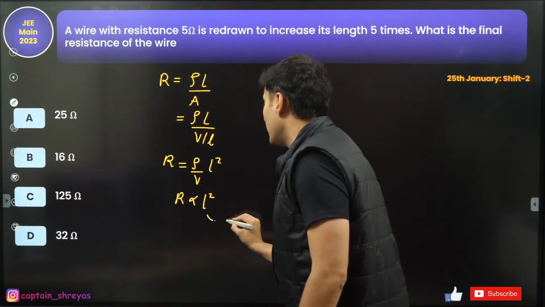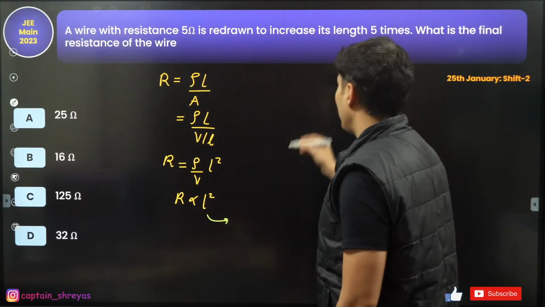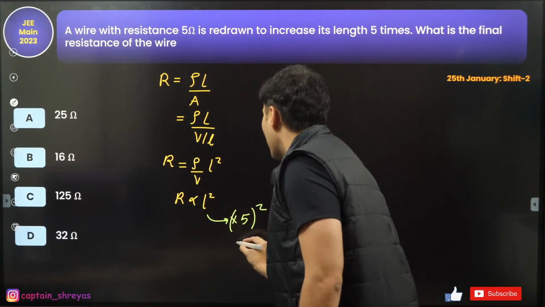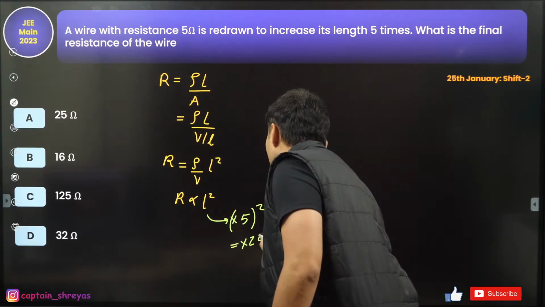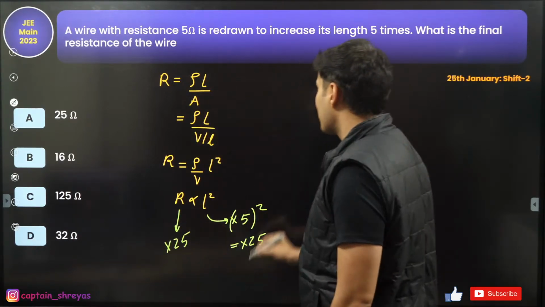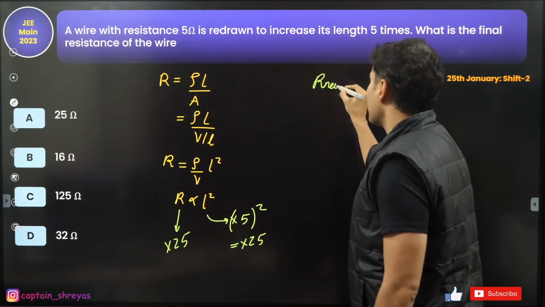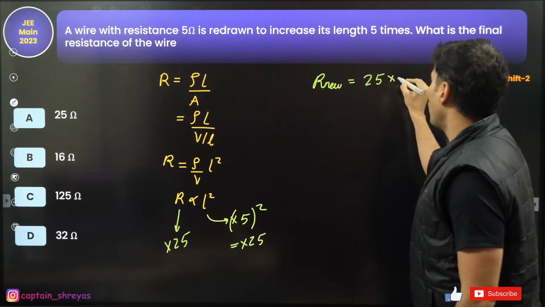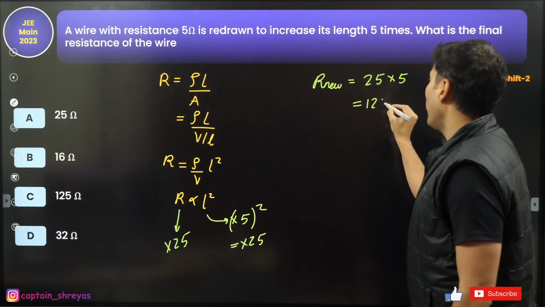Now what has happened to the length? If you notice, it has become 5 times. So if you make this 5 times, the square of it will become how many times? 25 times. That means the resistance will also become 25 times. So the new resistance will be 25 times of the old resistance. So it is going to be 125 ohms.